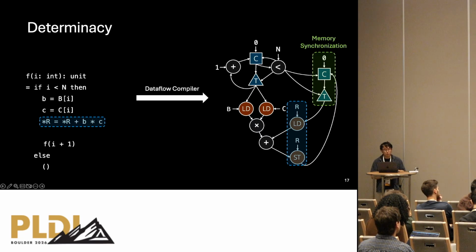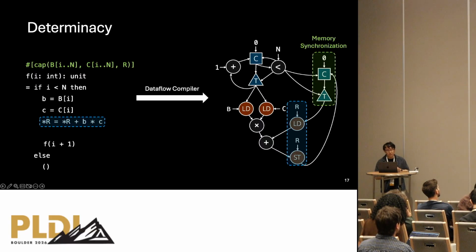So now the question is, how do we manifest this extra data dependency in the source program as well, so that the programmer can more accurately and soundly control how the synchronization should be done? And our solution is to use a capability type system in which we annotate each function in the source program with the required memory permissions. For example, here f needs to have the capabilities for accessing arrays b, c, and the pointer r.